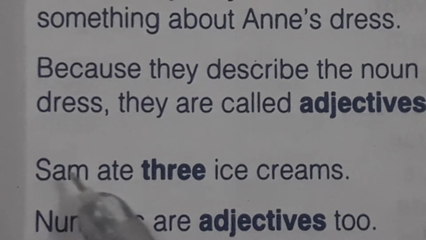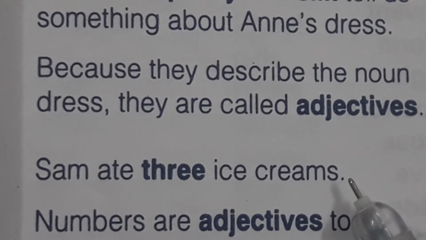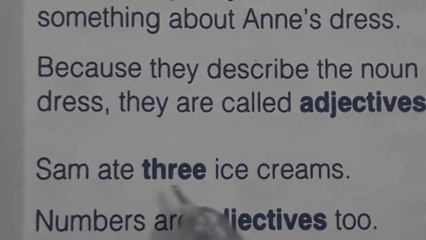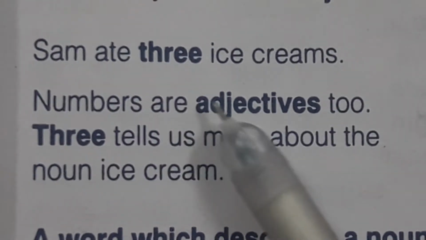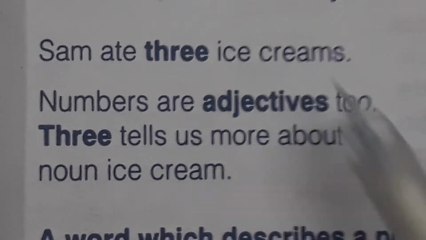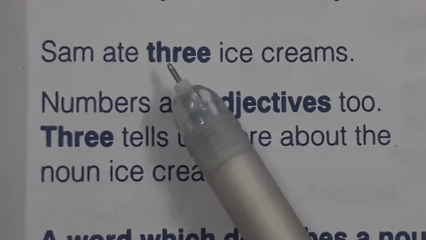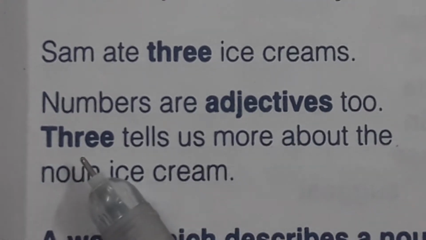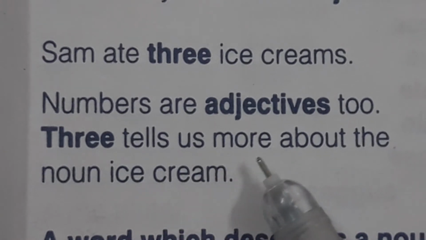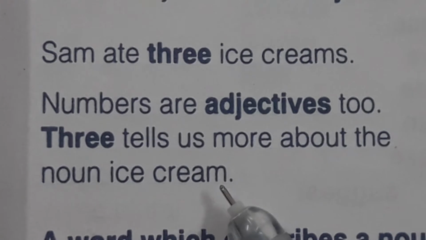Sam ate 3 ice creams. This is the second example. Here you can see the number 3. Numbers are adjectives too. The 3 tells us more about the noun ice cream.